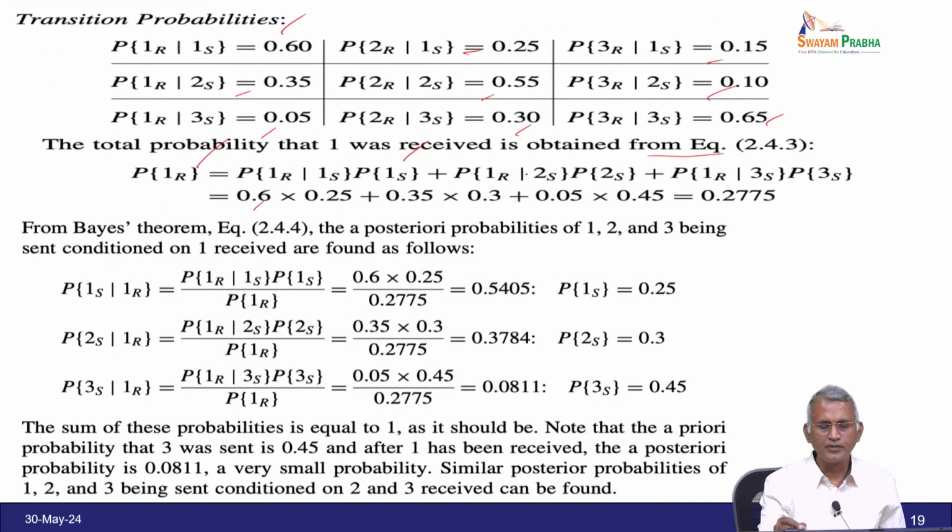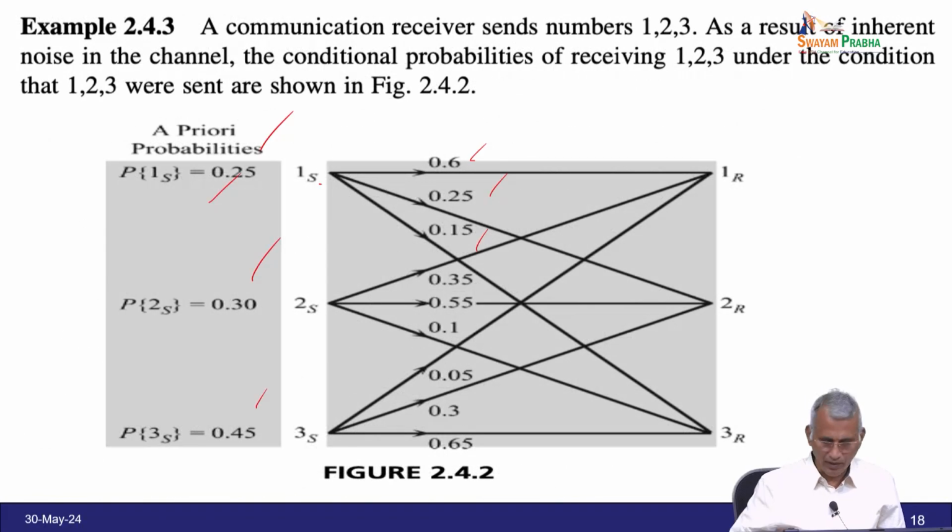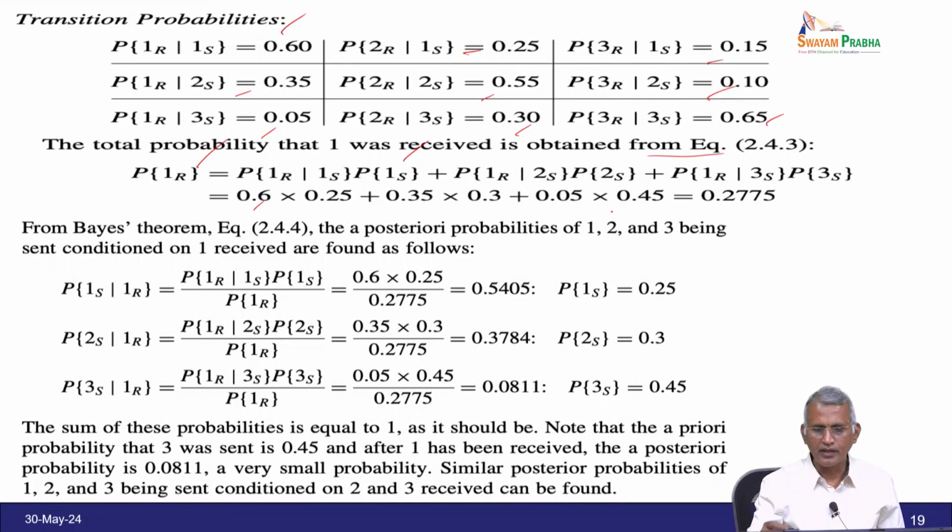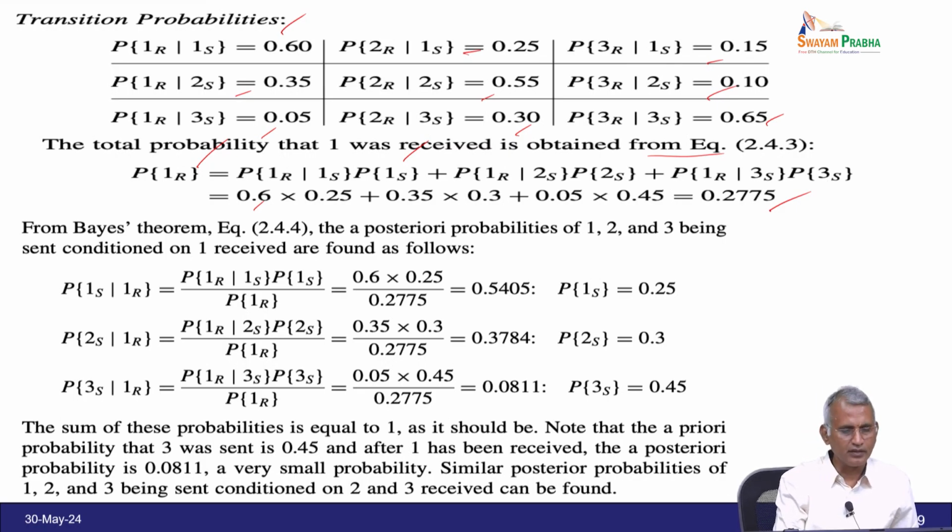And similarly, from the data you have to apply the value of 1 over 2 is 0.3 and the prior probability of 2 is 0.3, and then the probability of 1 over 3 and the probability of 3 is 0.05 into 0.45, and add them, we have 0.2775. So, it is very interesting how to calculate the total probability.